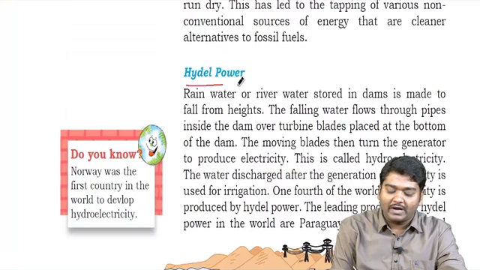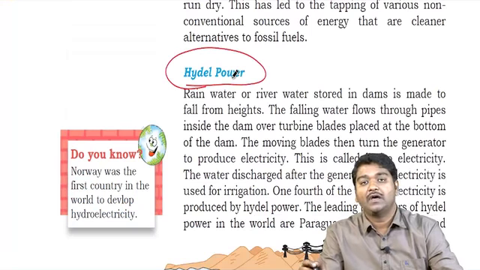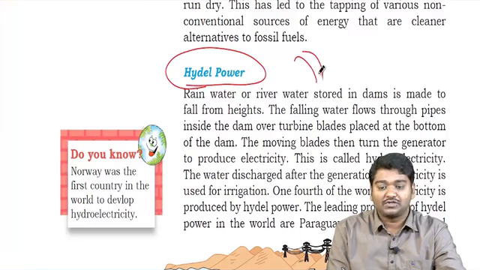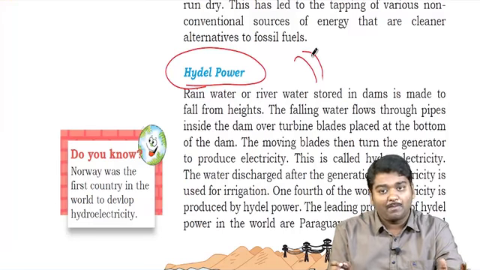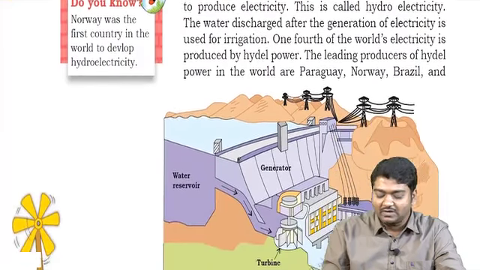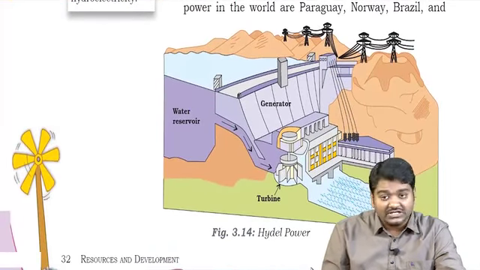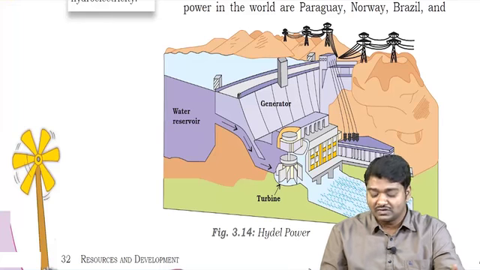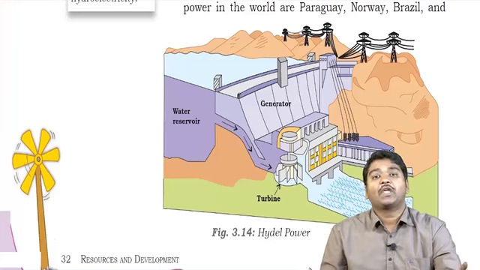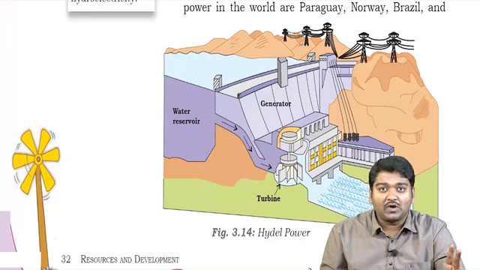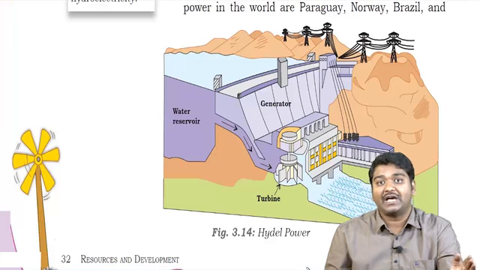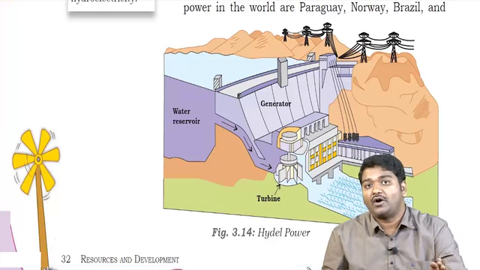Then we talk about hydel power project, that is either through rivers or wherever you have waterfalls, you usually go for hydel power production. No need to understand the turbine and other things because UPSC will not ask you such basic questions like which turbine is used or how it is generated, that is not required. But there are two types of reservoirs. One which stores the water and produces electricity. The second one is run of the river.